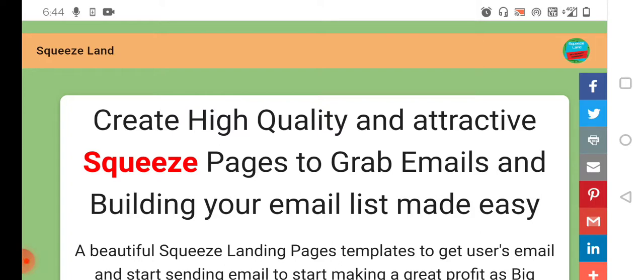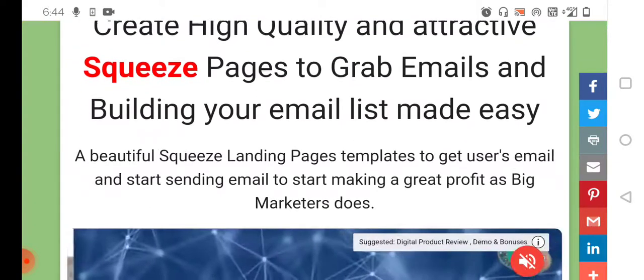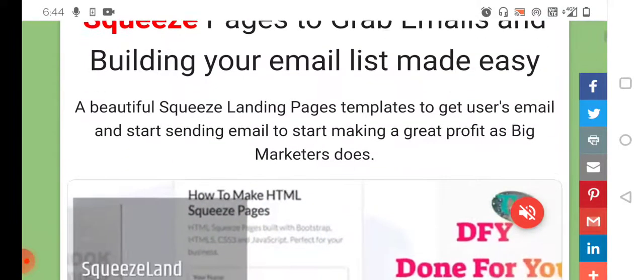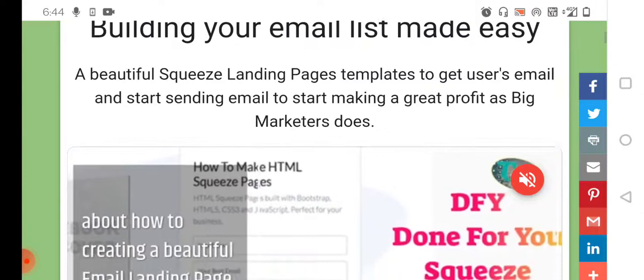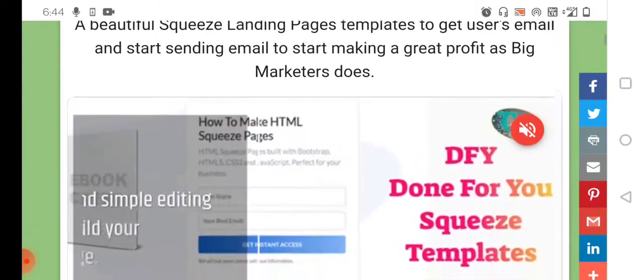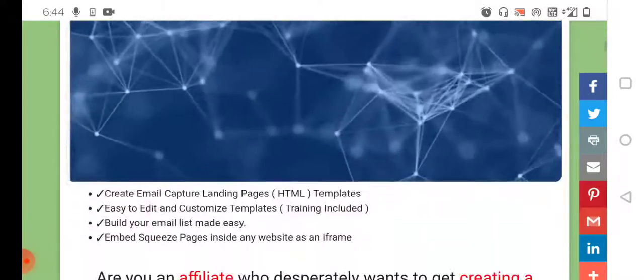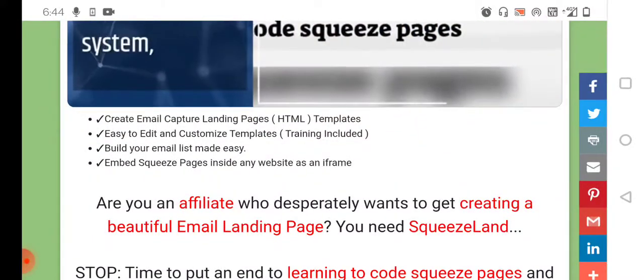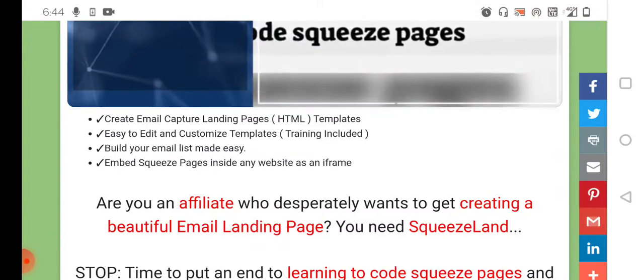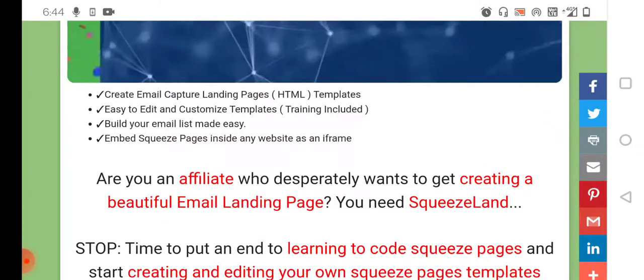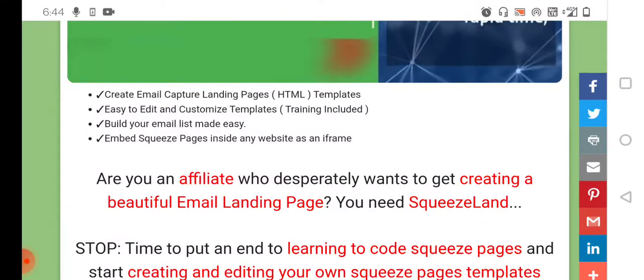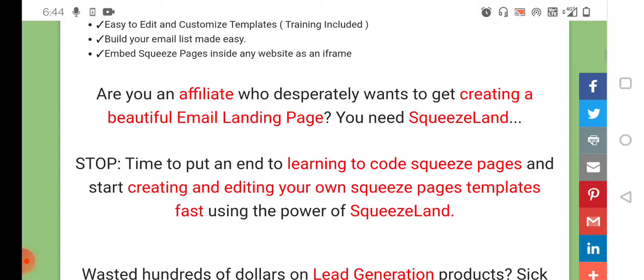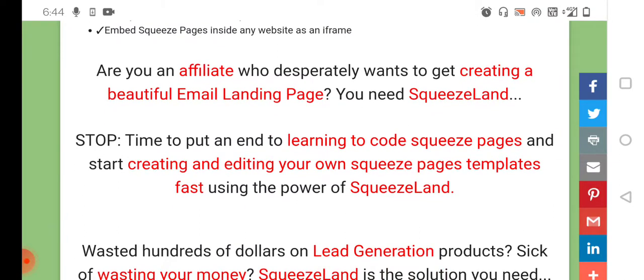Create high quality and attractive squeeze pages to grab emails, and building your email list is made easy. Beautiful squeeze landing page templates to capture users' emails and start sending emails to start marketing for profit in a big market like this. Create email capture landing page templates that are easy to edit and customize. Embed squeeze pages inside any website in an iframe. Or if you're an affiliate who desperately wants to create beautiful email landing pages, you'll get Squeezeland.